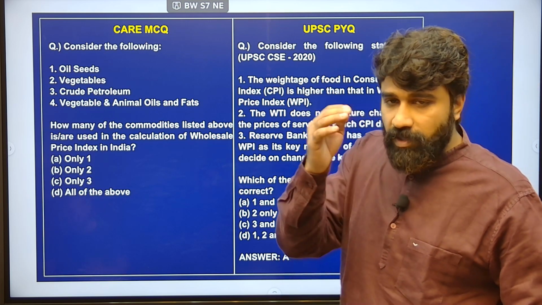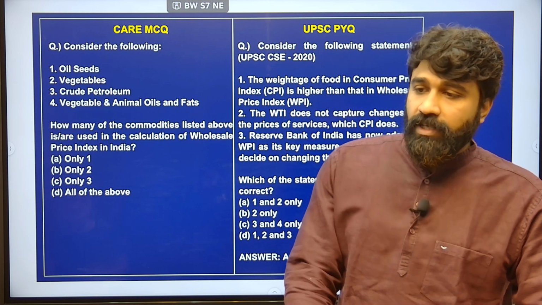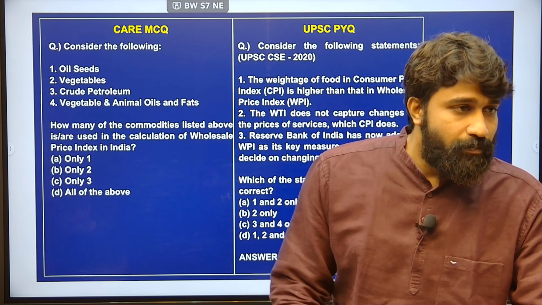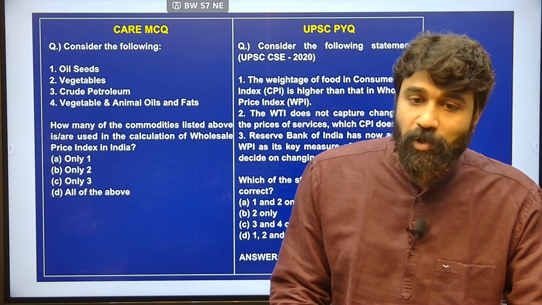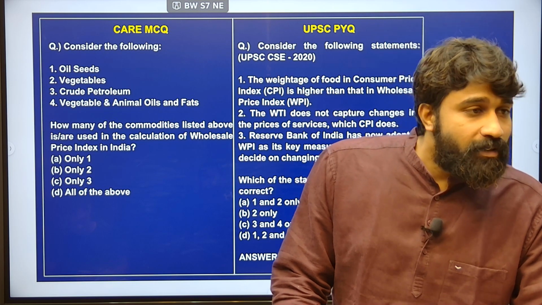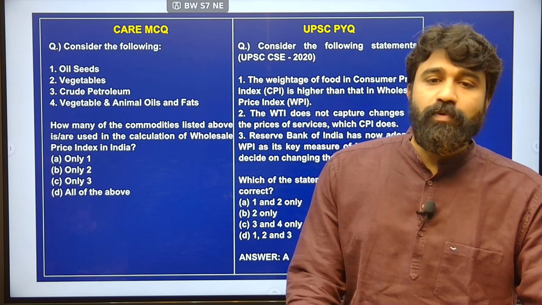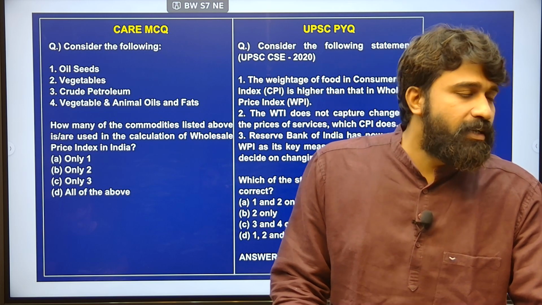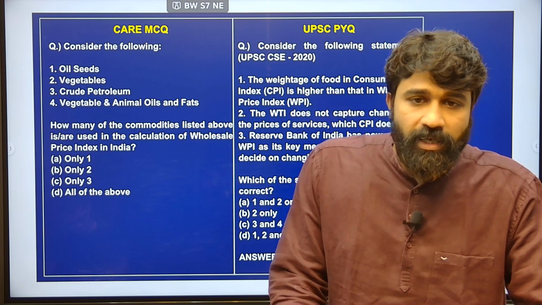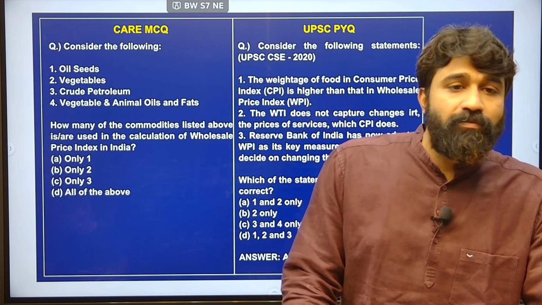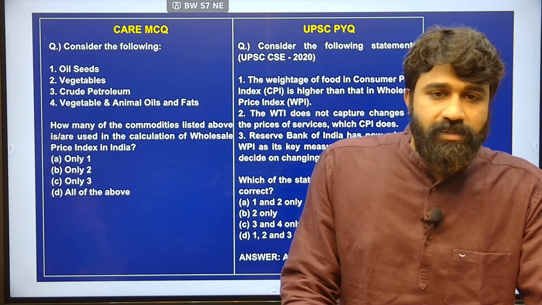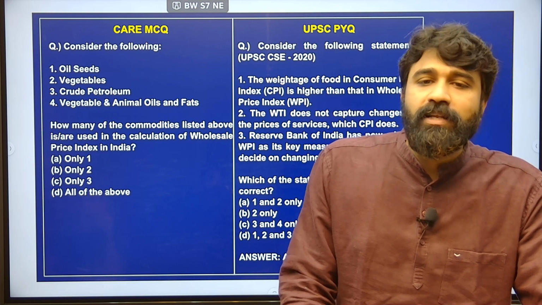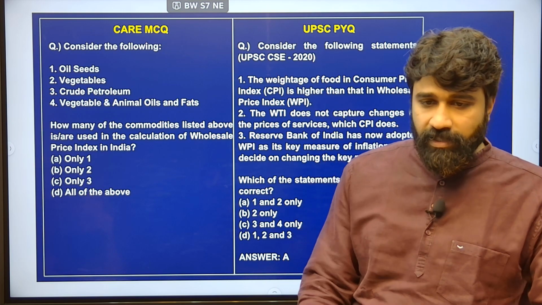This is the weightage of WPI, and the weightage of food prices and primary articles in the WPI is more than that of CPI. However, WPI only indicates the prices at wholesale level, that means at factor cost. Here the CPI is actually the fundamental indicator for assessing inflation and also for determining the dearness allowance of employees. These were the questions.